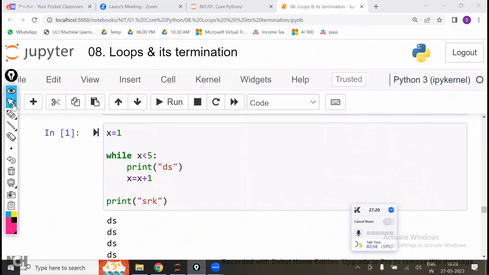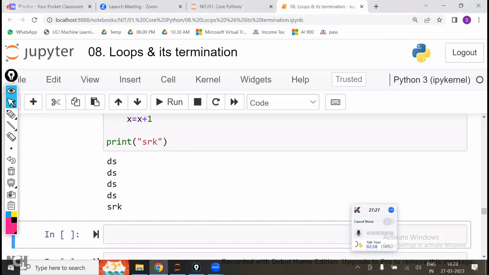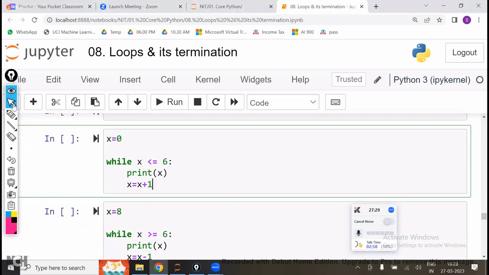Okay, this is only one example we have seen, right? In the next 1 hour, we are going to cover 10 to 15 examples so that you will get full clarity on the while loop. Now, let us take this example.